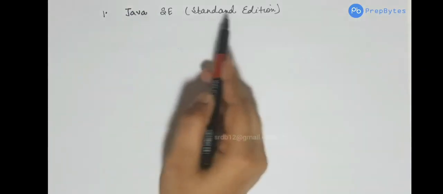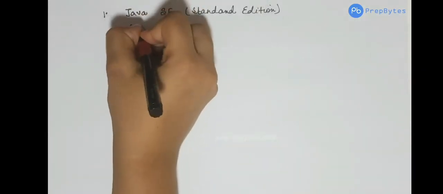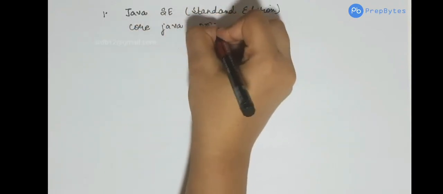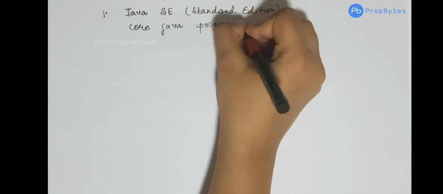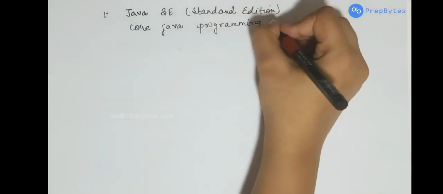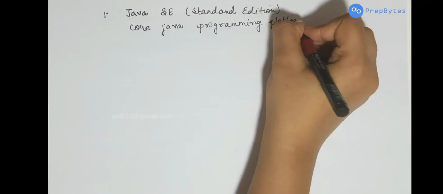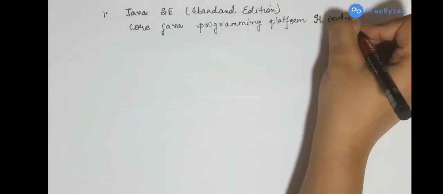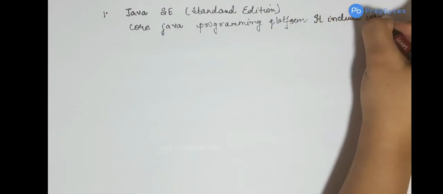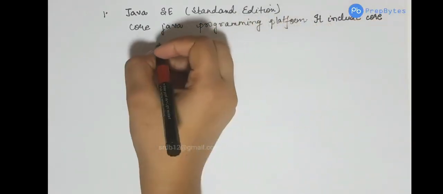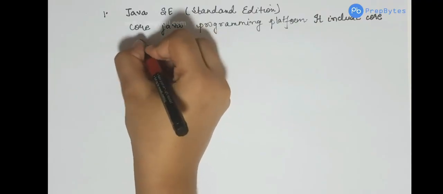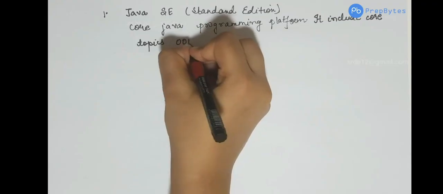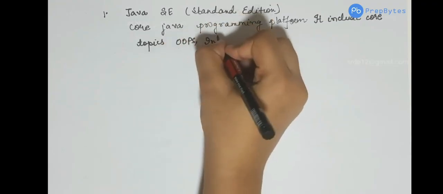This Java Standard Edition is the core Java programming platform. It includes core Java programming topics like inheritance.